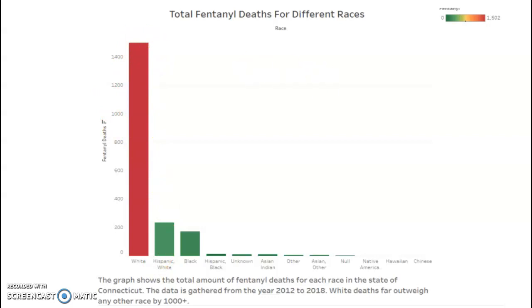So essentially, all three of my original questions became more and more clear and were answered while I made these different graphs, but some of them were a little bit biased. Could be different if I did a different state other than Connecticut, but for Connecticut, most people that live there are white, so it is a little bit biased.